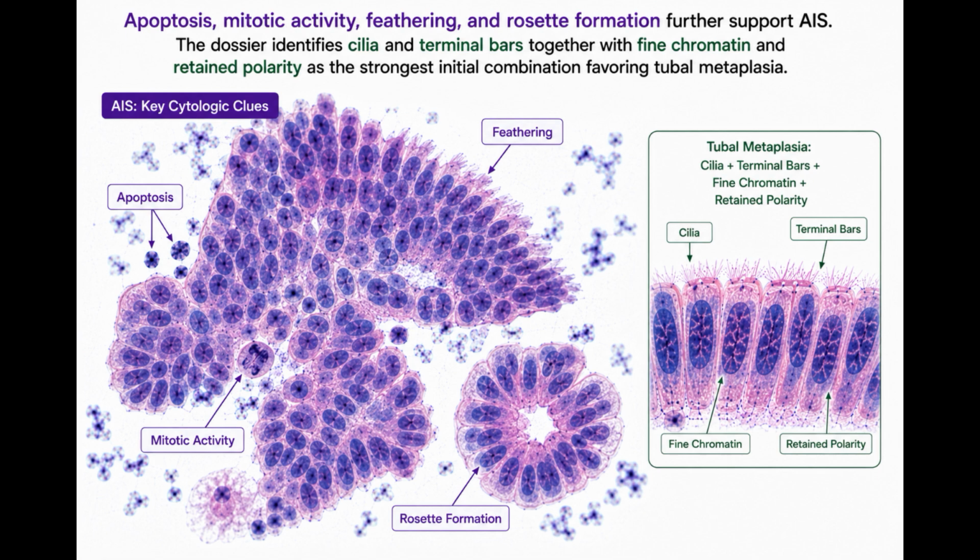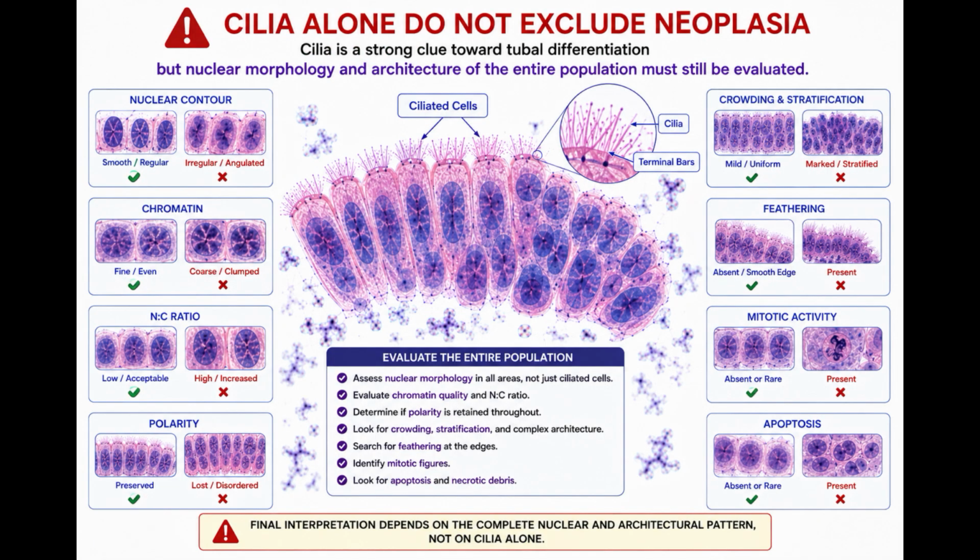The dossier identifies cilia and terminal bars together with fine chromatin and retained polarity as the strongest initial combination favoring tubal metaplasia. However, cilia should never be used as an isolated rule-out for neoplasia. Nuclear morphology and architecture of the entire population must still be evaluated.